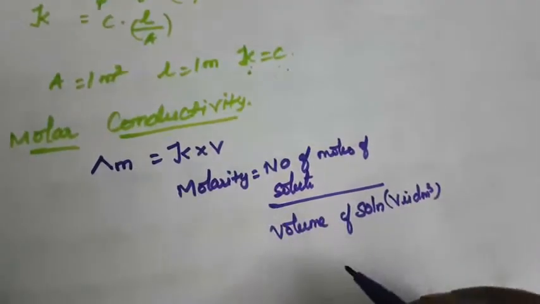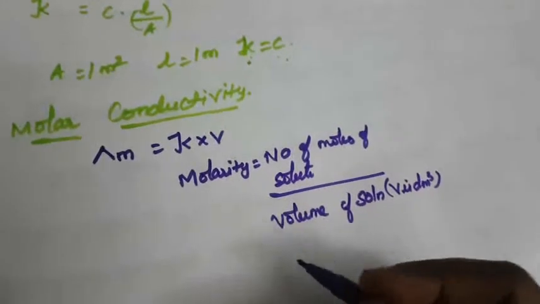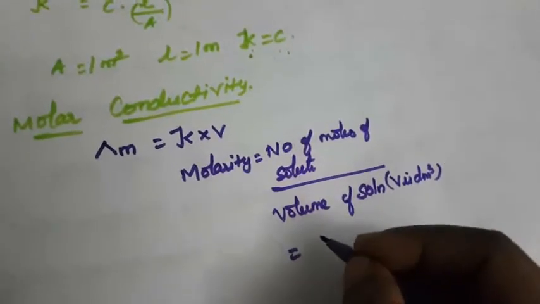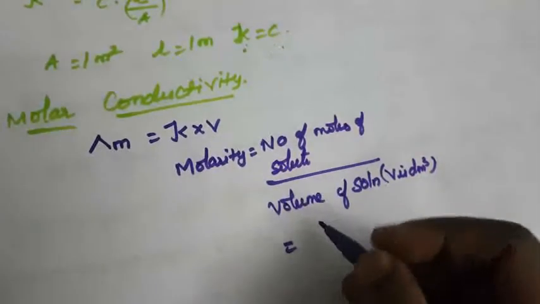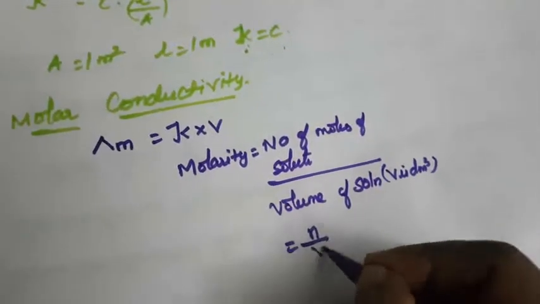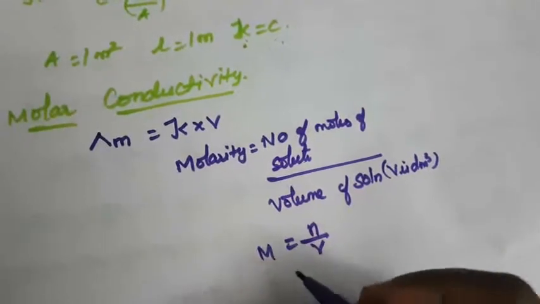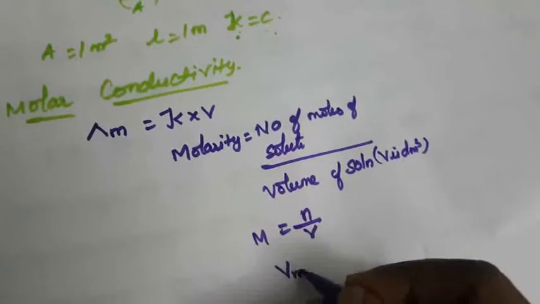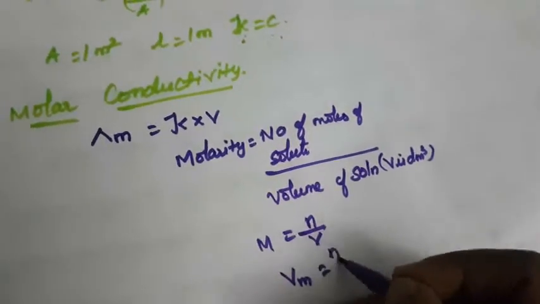So now the volume of the solution containing 1 mole of the solute. So we can write the number of moles of solute, that is N by V. That is, M is equal to N by V. So volume V of the solution is equal to N by M.